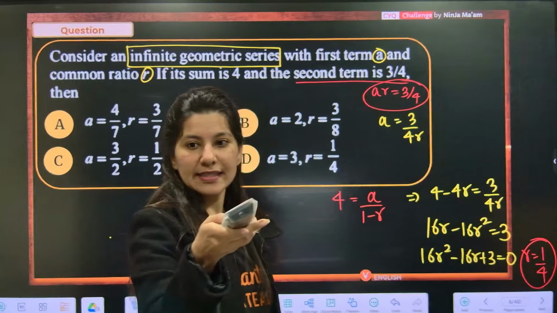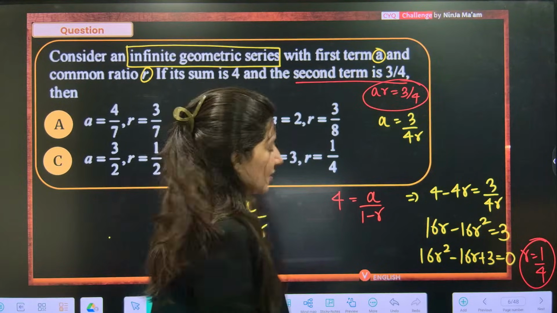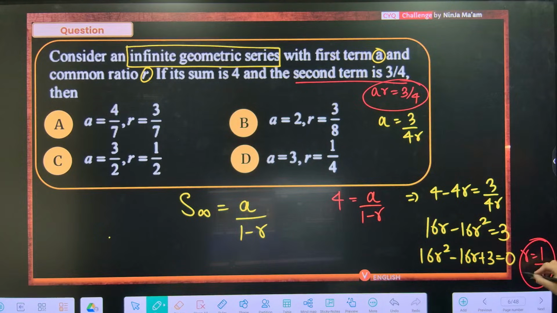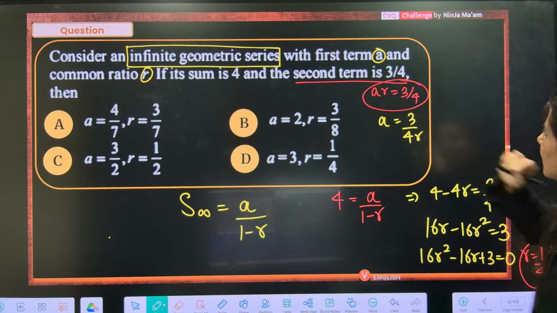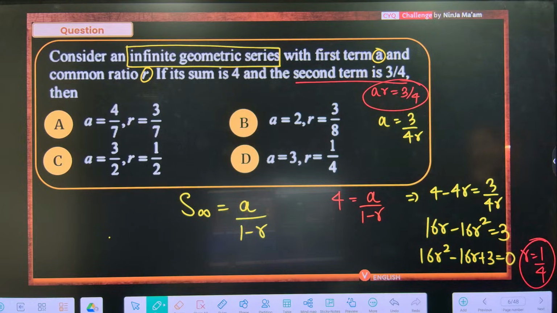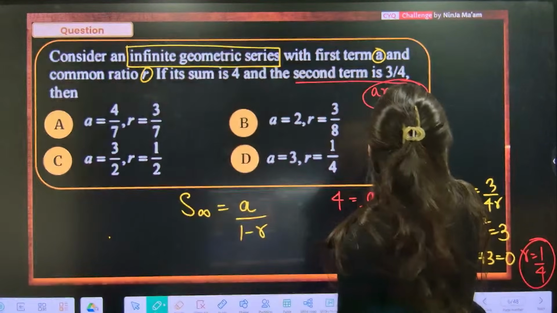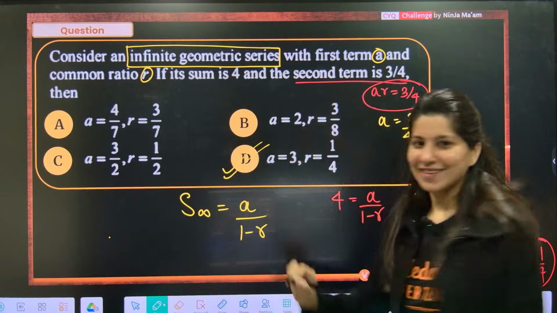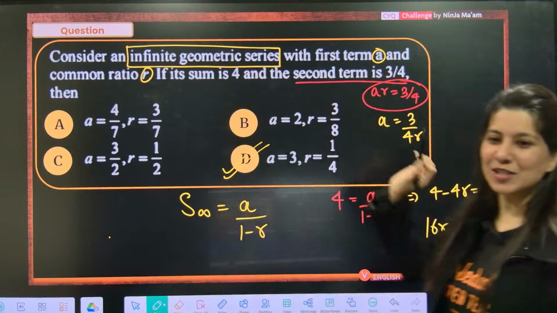R is equal to 4, hold on, have I done something wrong? Sum is 4, so A is nothing but 3 by 4R. From here R is 1 by 4, correct. The moment your R is 1 by 4, A is 3. Oops, I also needed a warm up. So option D is absolutely right.